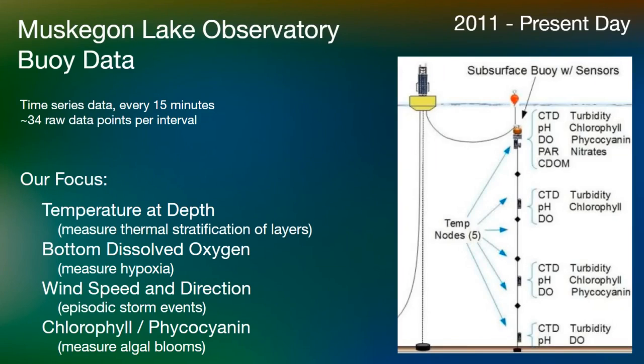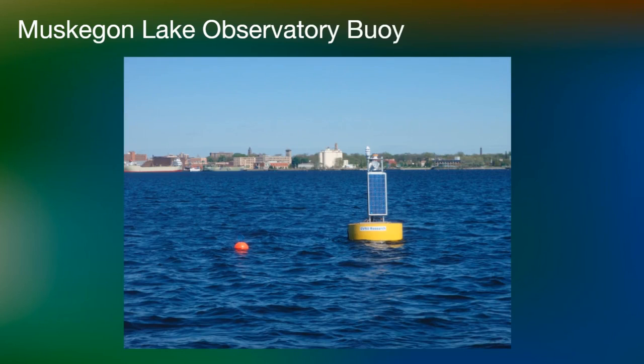The data itself was almost a decade's worth of time series data in 15-minute intervals. The buoy has a large number of sensors, giving more than 30 raw data points at every interval. All said, we had a limited subset to tackle the problems at hand. Specifically, we focused on the temperature readings across all depths to measure the stratification of the lake, the bottom dissolved oxygen readings to measure hypoxia, wind speed and direction to label episodic storm events, and chlorophyll and phycocyanin to track algal blooms. Here's a picture for scope.